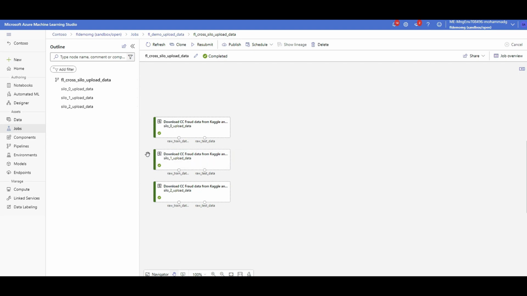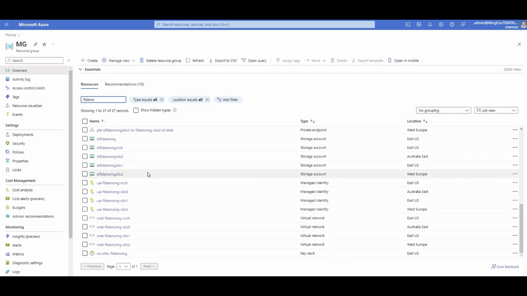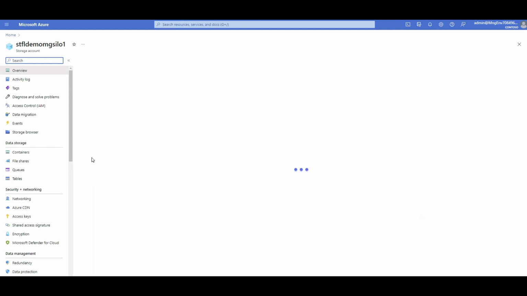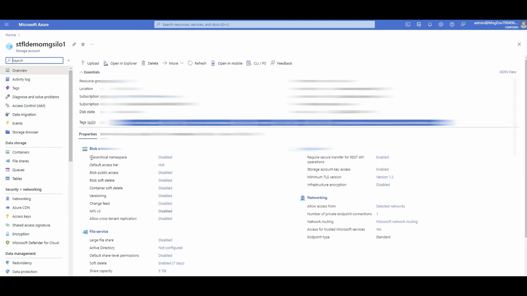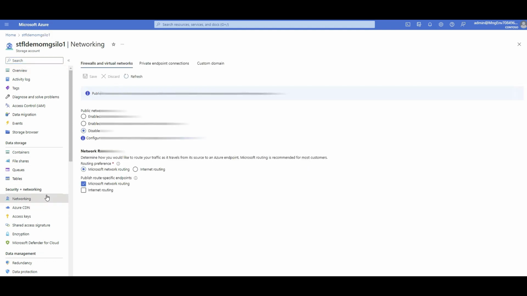But let's quickly check that out. What is happening to those storage accounts? So I went back to my resources that I created under this repository, and you can see silo 0, silo 1, silo 2 are there in different regions, and the dataset, or a portion of the data as an example, should be inside these storage accounts, right? So when I click on any of them, again, because of that virtual networking access control in place, I cannot see them. But let's do a quick, not a good practice. In a real scenario, I don't have permission to change the networking settings of these resources, right? I'm a data scientist as an example. But here, because that's my own environment, I can change it and show you what's actually happening on the backend.